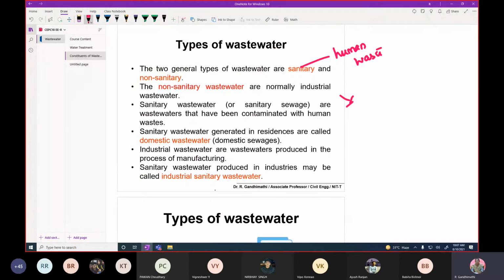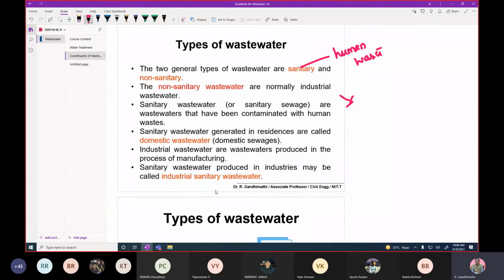Generally the domestic wastewater is referred to as sanitary wastewater, because it is a mixture of wastewater from the kitchen, the bathrooms, and the latrines. Therefore it is a mixture of all things, so it is called sanitary wastewater, or otherwise domestic wastewater.